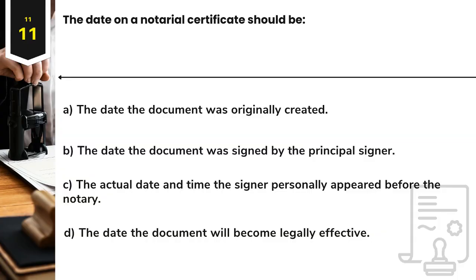Question 11. The date on a notarial certificate should be A. The date the document was originally created. B. The date the document was signed by the principal signer. C. The actual date and time the signer personally appeared before the notary. D. The date the document will become legally effective.